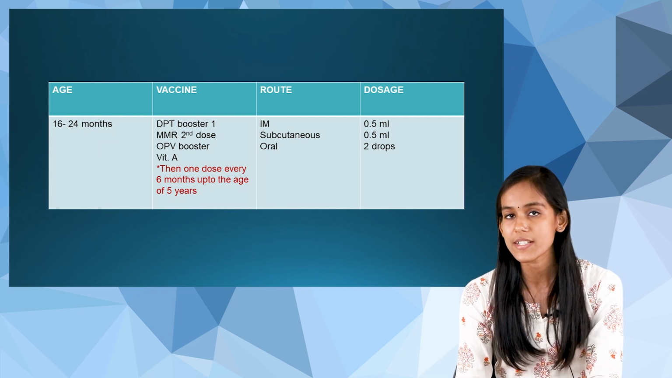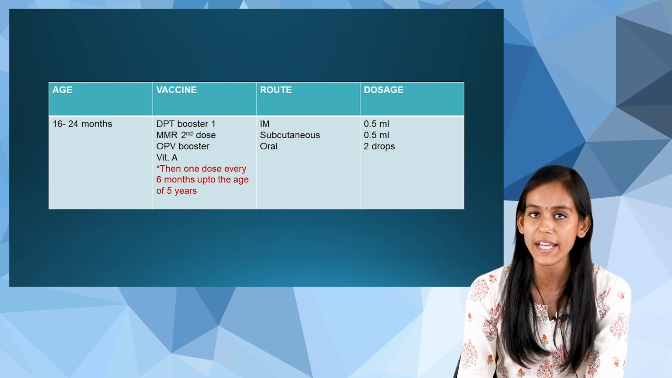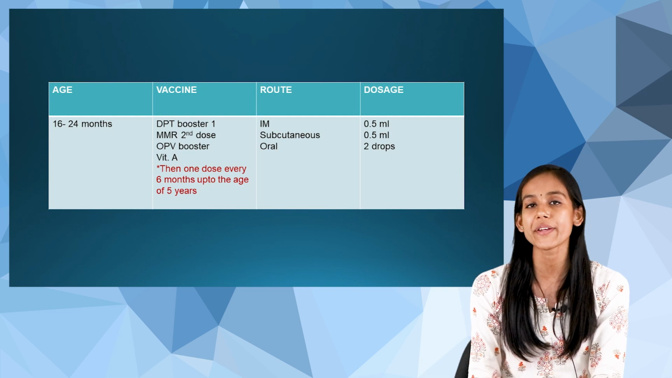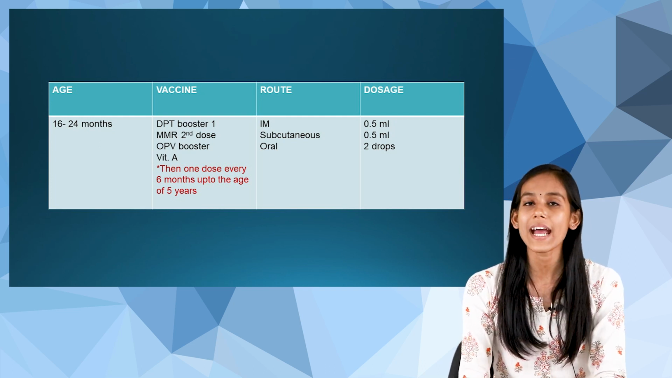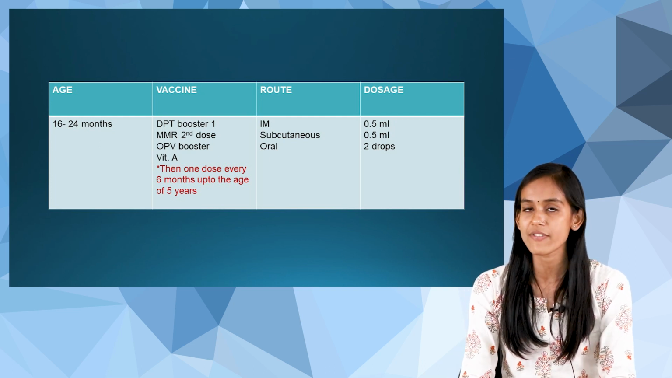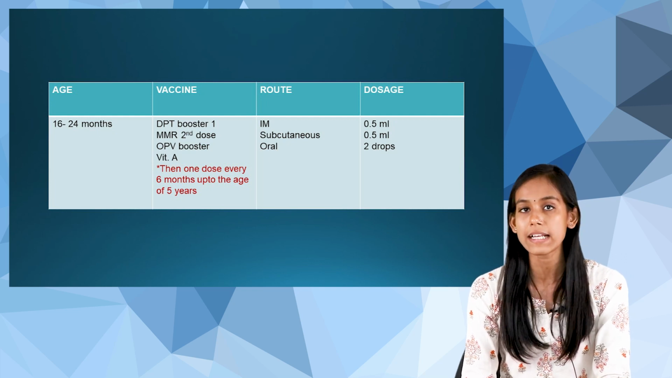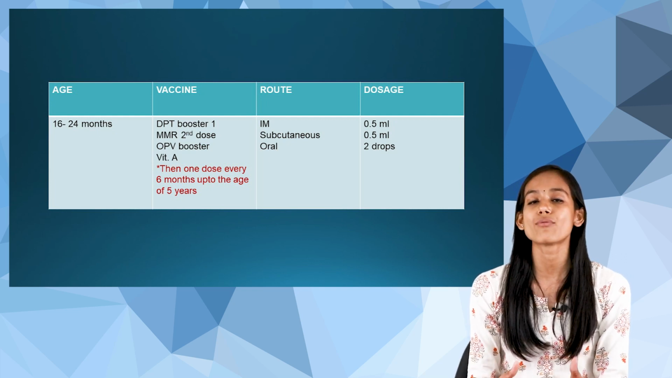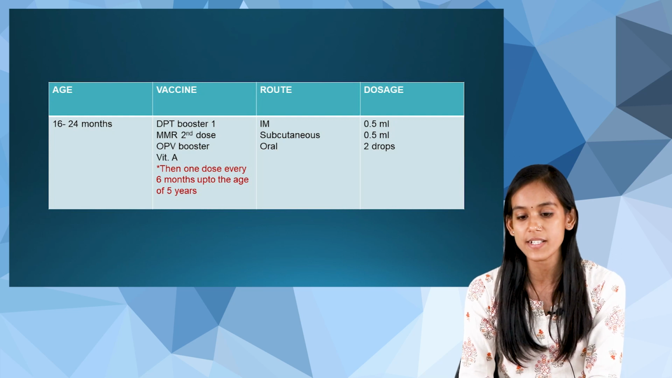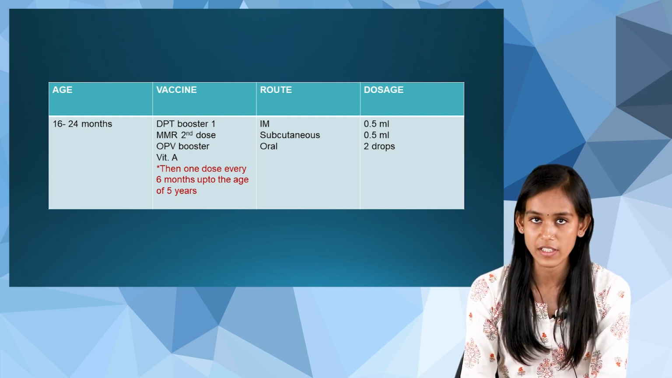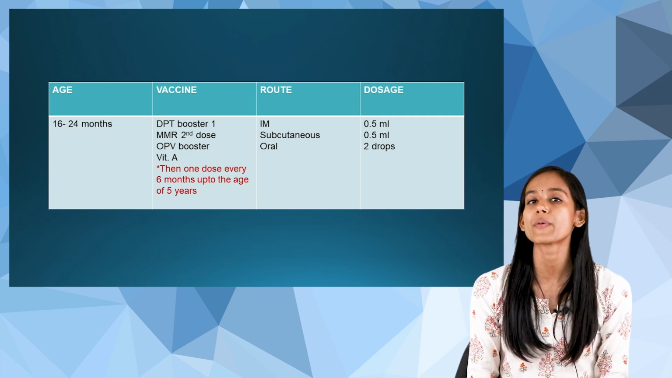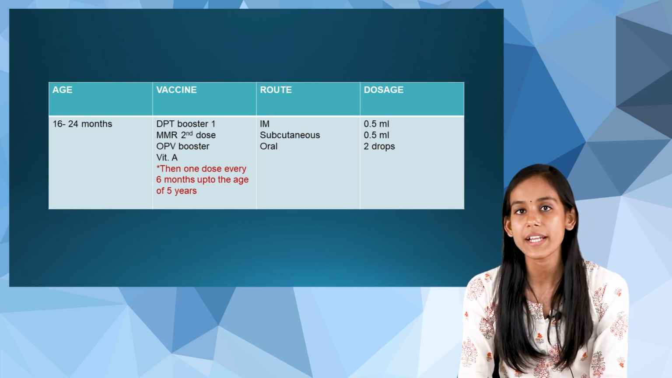And then along with these things, we are going to give vitamin A. So here at 16 to 24 months, vitamin A will be given to the child, and then we will give 1 dose every 6 months up to the age of 5 years. So that is how we will administer vitamin A.